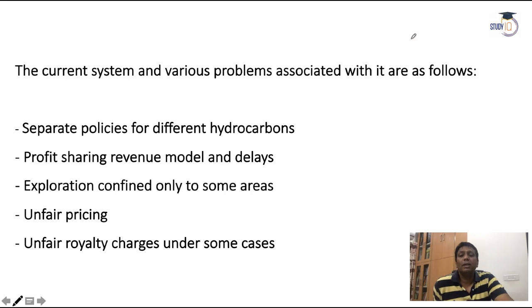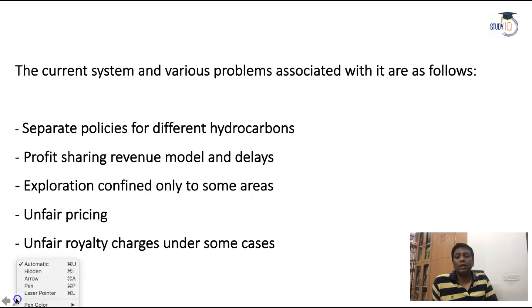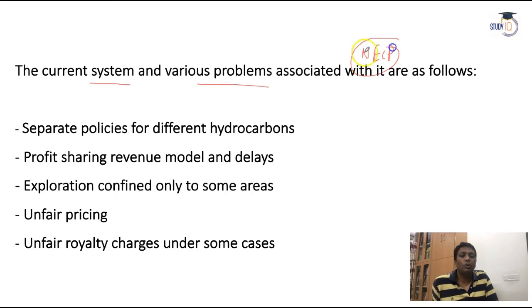So what about the limitations of NELP? I will discuss that, and later on I will discuss the HELP and its benefits. So the current system and various problems associated with the NELP. So let's go through the problems first.